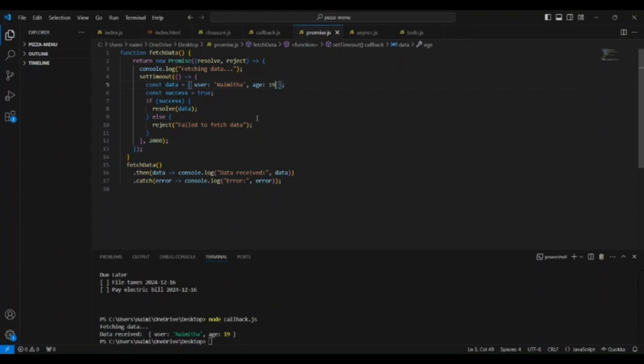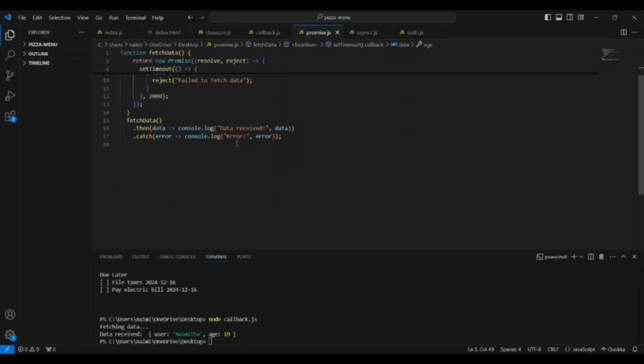So here in this example, fetch data returns a promise. Inside the promise, we use the set timeout function to delay, then resolve or reject based on the success flag we have written. If it is successful, the resolve function returns the data. Otherwise, the reject function is called with an error message. So let us look at it by running it. As you can see, first it is showing fetching data, and after some delay, we got the output.